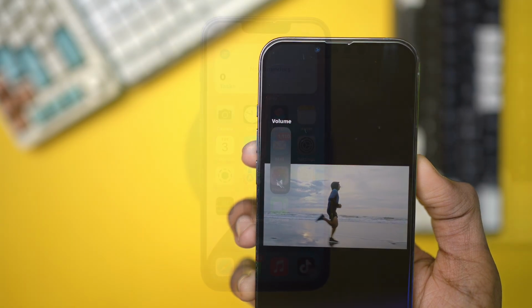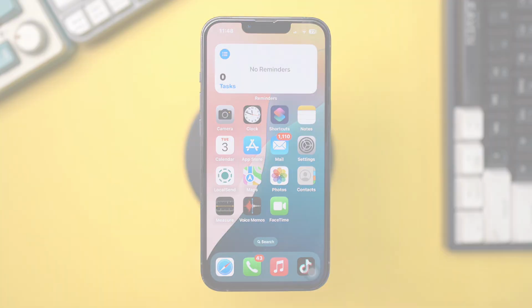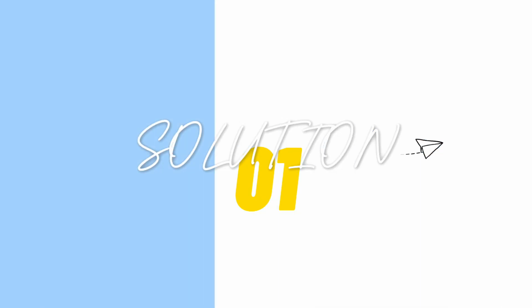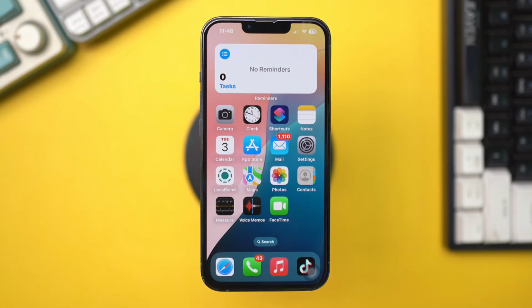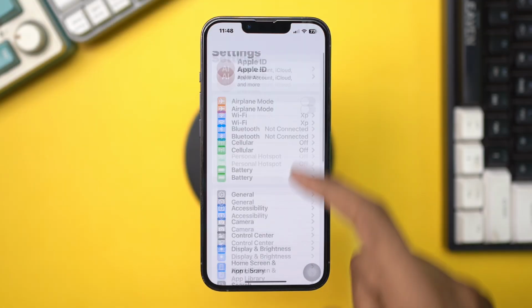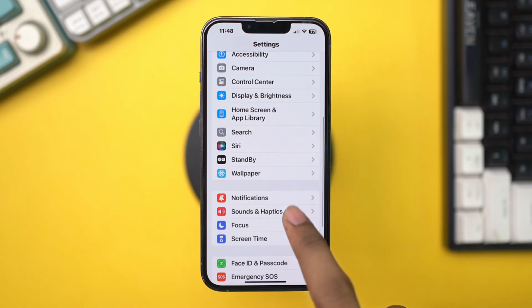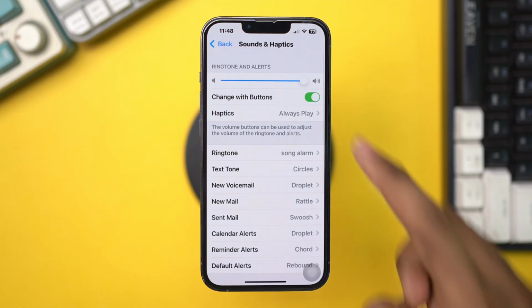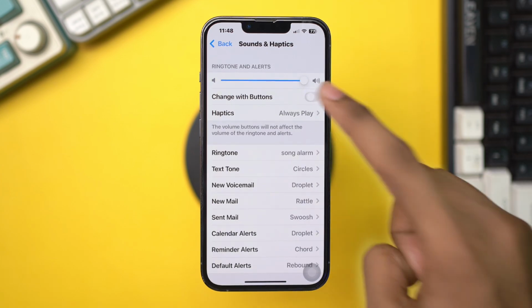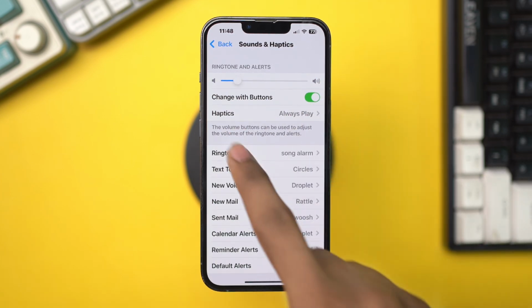Let's dive in. Solution 1. Check important audio settings. Open Settings, scroll down, tap Sounds and Haptics. Enable Change with Buttons. Make sure to turn up the volume to the maximum level.